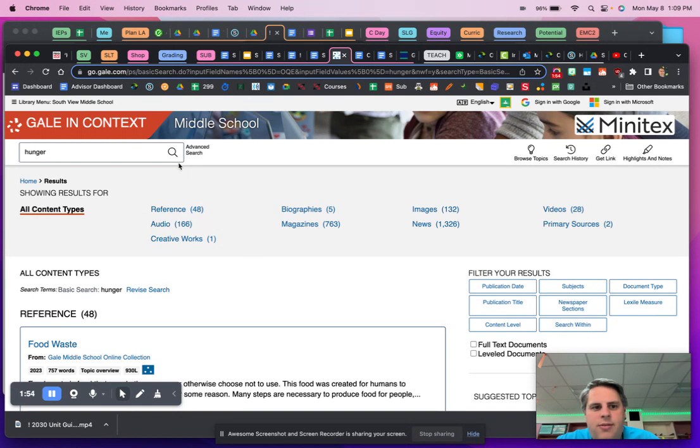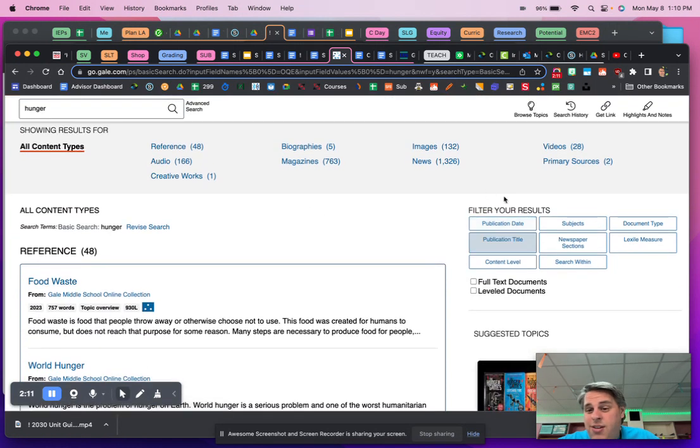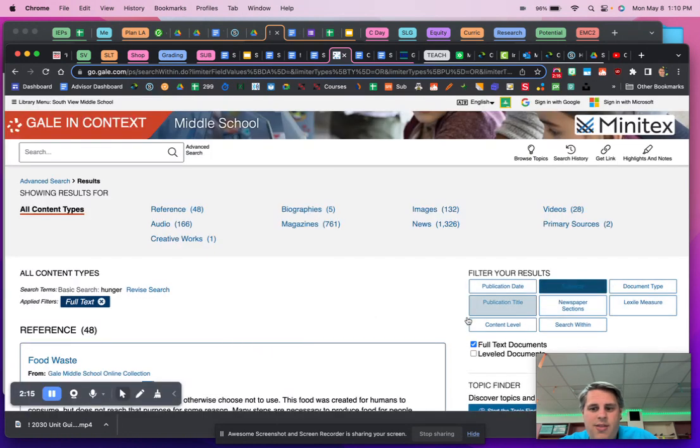On this first one, it's called Gale in Context. And you can see I've got lots of results here. So I got some audio, some biographies, some images, videos. I'm probably going to want to look more at the magazines, news, maybe even some primary sources as I do some research here. And you can see you can filter your results on this site. This is important. You could go to full level documents. That's going to be helpful.